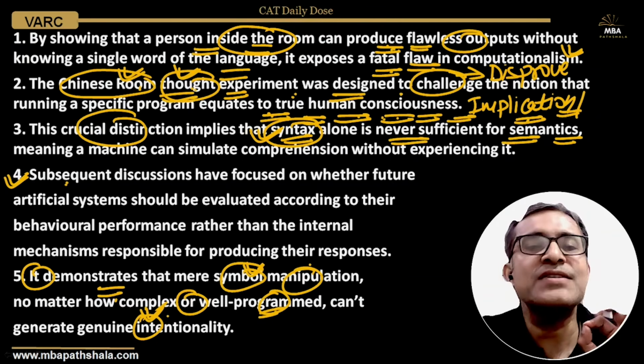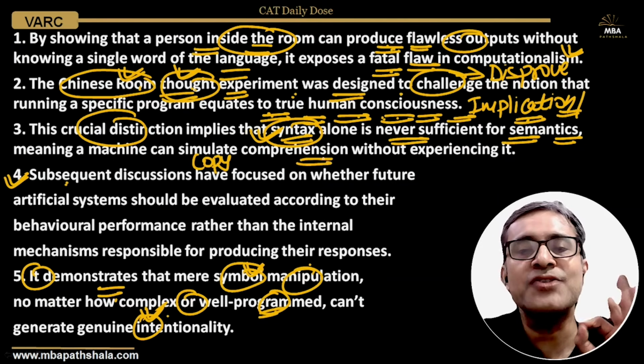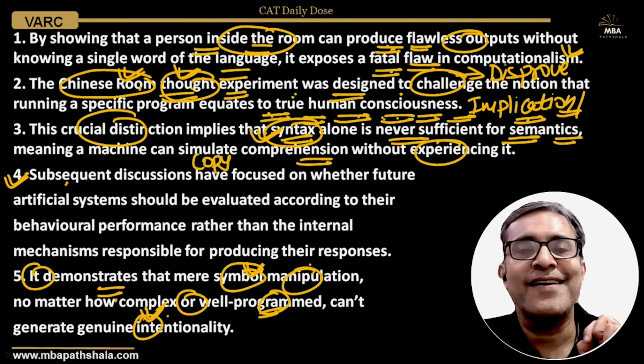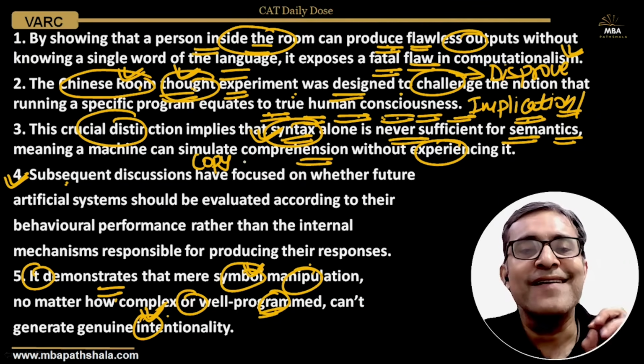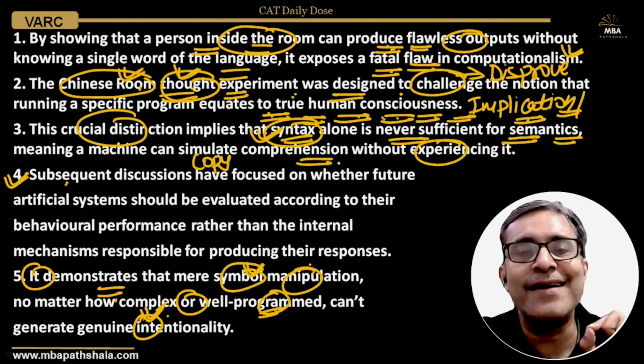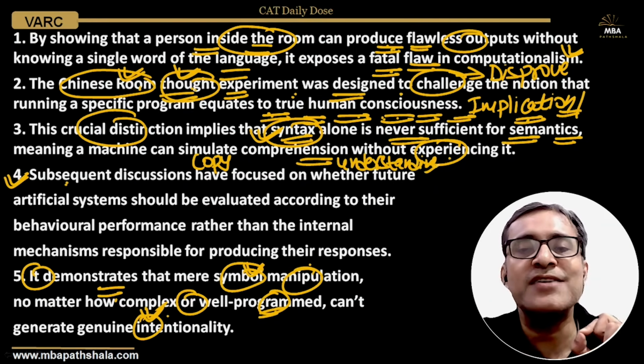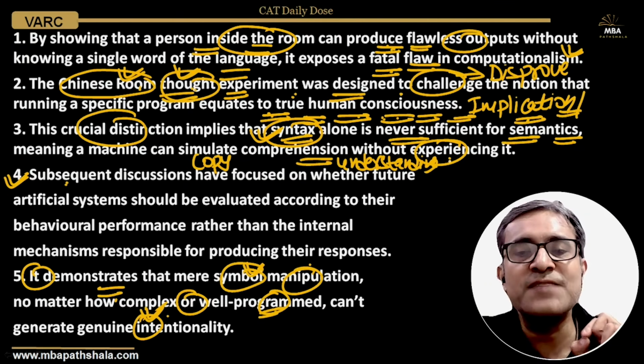Meaning that a machine can simulate, copy comprehension without experiencing it. It is just copying understanding, team, but it is not experiencing it.